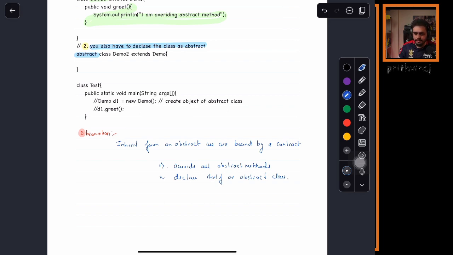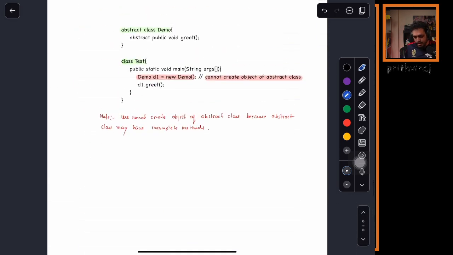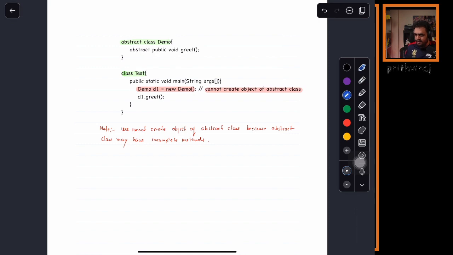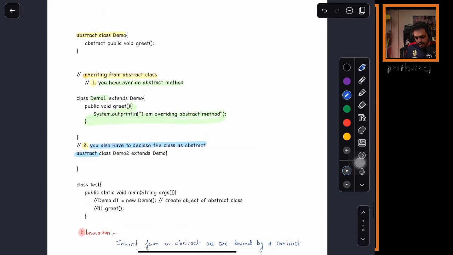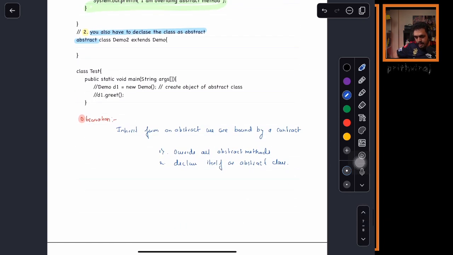Anyone has any doubt in this example? So in the previous example, what did we see? We cannot create an object of an abstract class. Now what are we doing here? Here, if we inherit from an abstract class, what is the contract we are bound with? Either you have to declare the class as abstract, not the method, class as abstract, or override all the abstract methods. Understood? Is this clear?